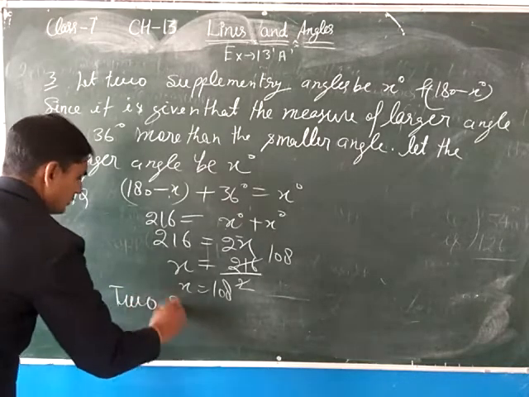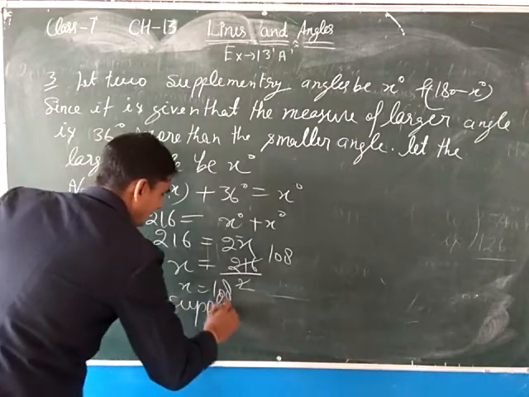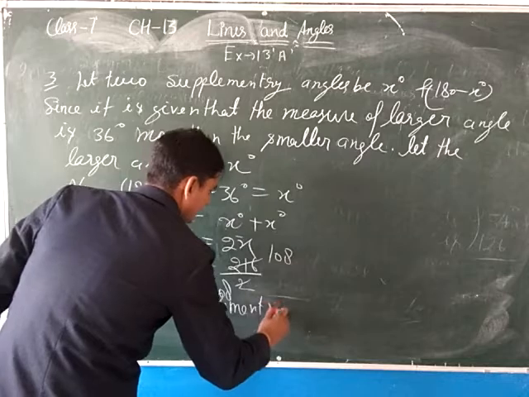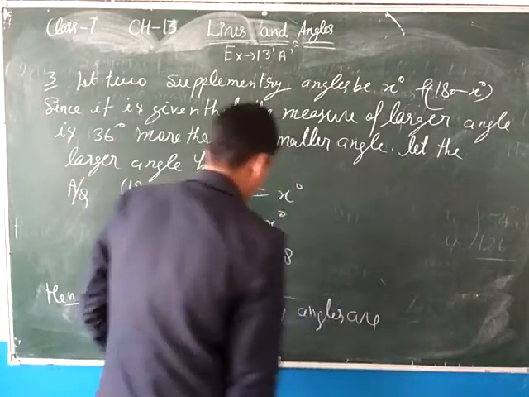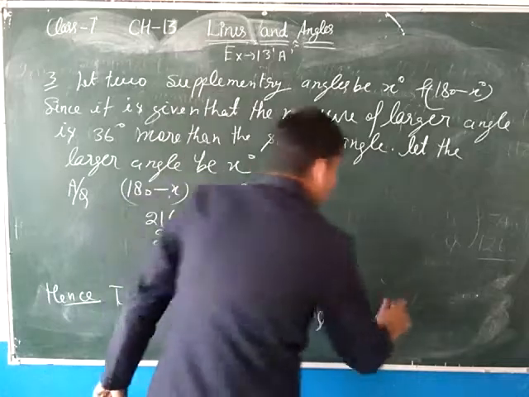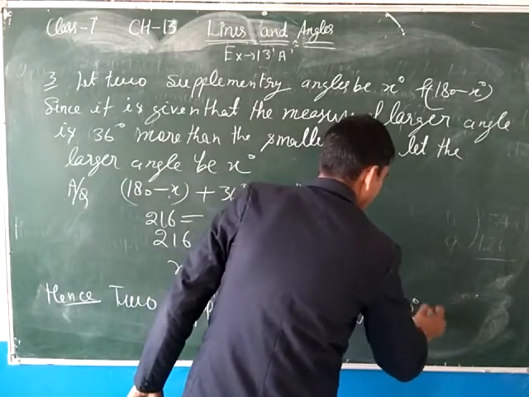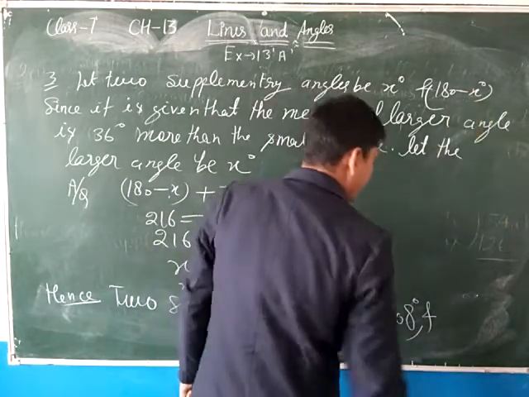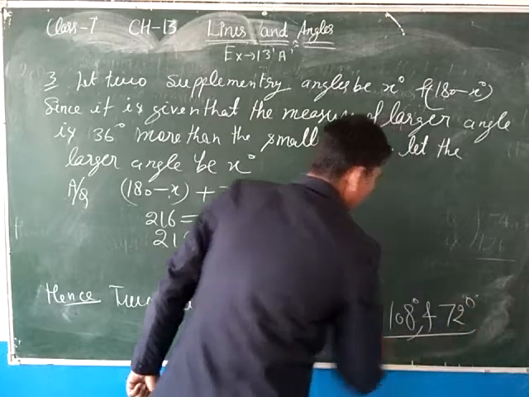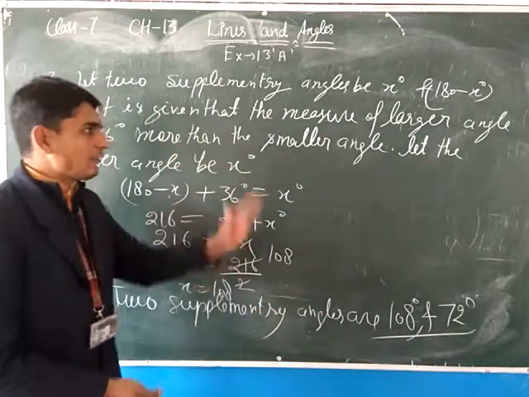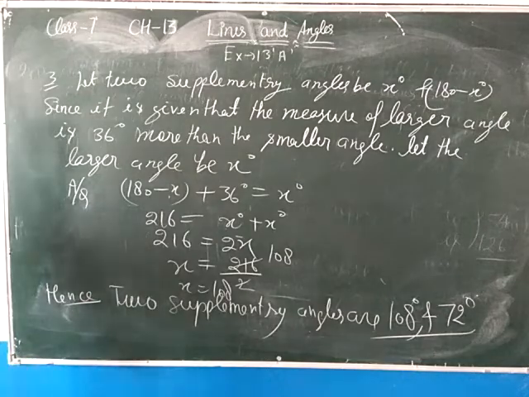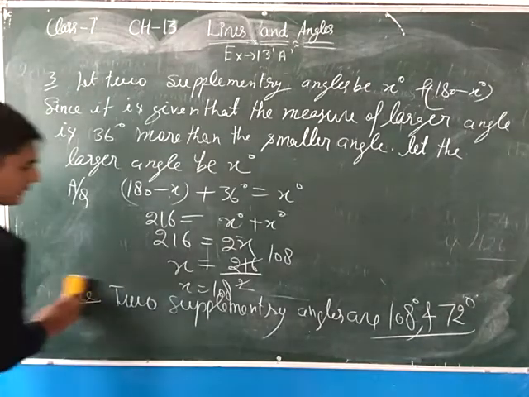Hence the two supplementary angles are first 108 degree and second 180 minus 108, 72 degree. And these are the required answers. Clear beta? Very clear. So after this, see the next question, question number 5.